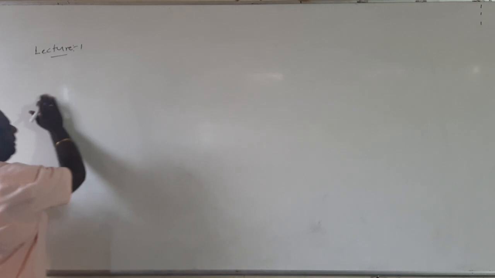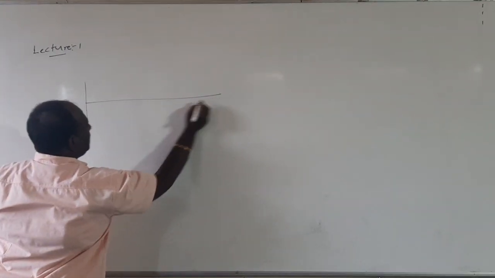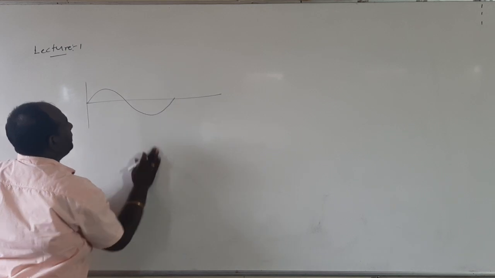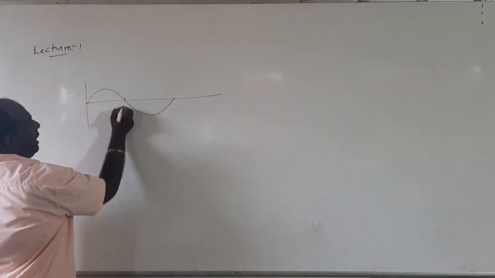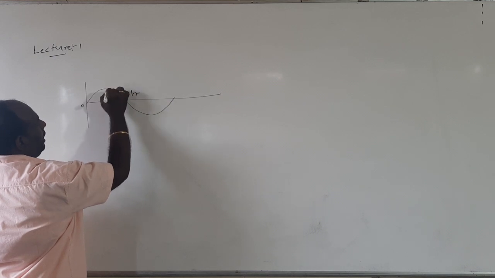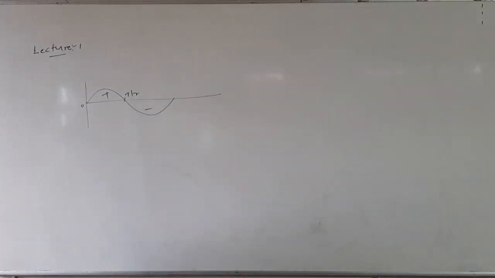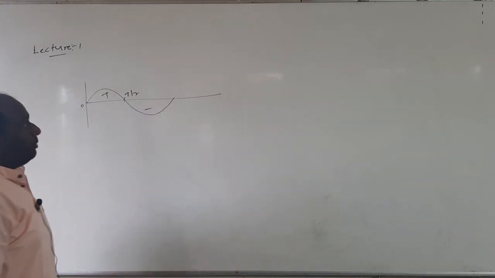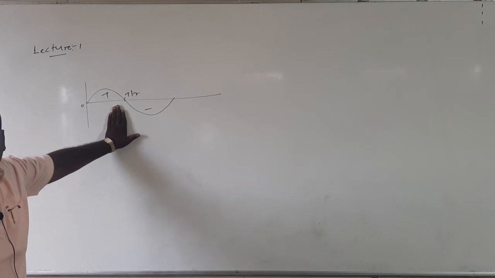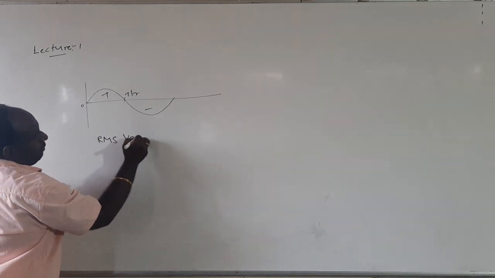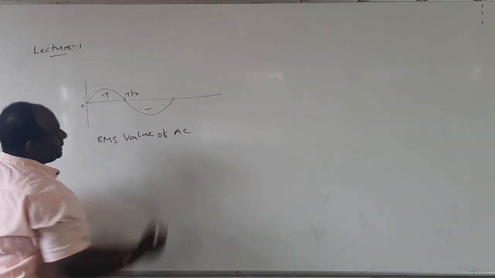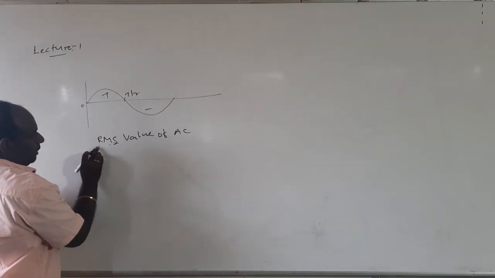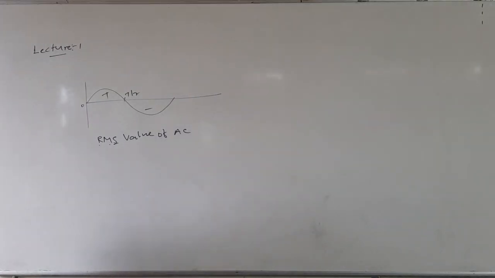what is a sine wave? The magnitude of AC is represented as a sine wave. Sir, in the sine wave, over a half cycle we get positive values; all these are positive values, and all these are negative values. So, in order to avoid this negative, to measure the magnitude of current over a complete cycle, we can use RMS values. RMS value of AC: what is meant by RMS? Root mean square. We can read it on the back side. The square root of the mean of the square of AC over a complete cycle is known as the RMS value.